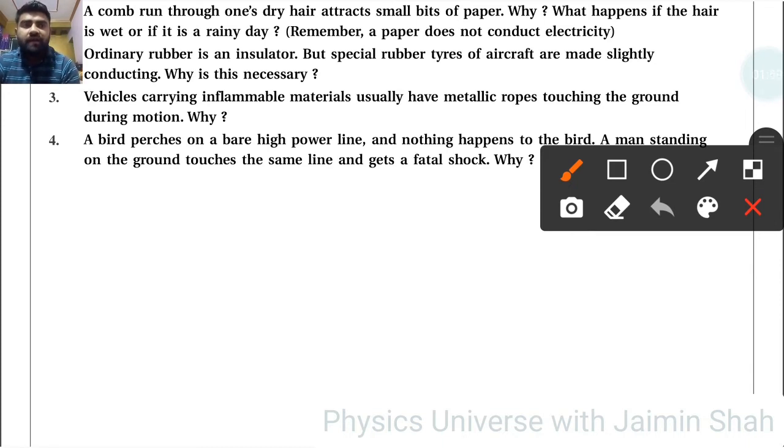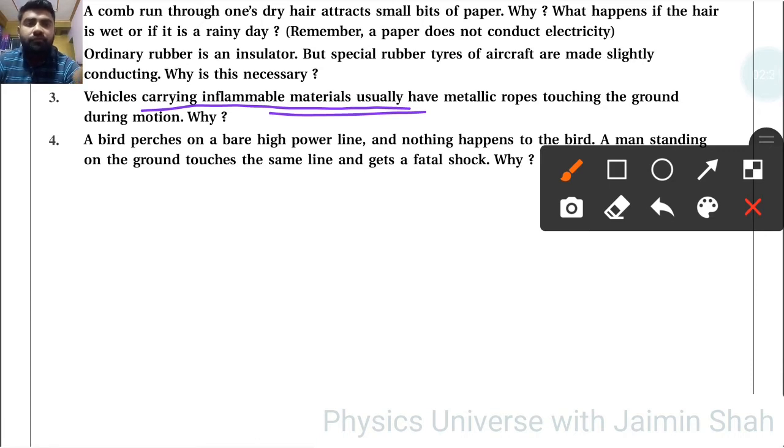Because of the accumulation of charge from friction on the road, that charge will flow towards the Earth's surface and not affect us. Then third, vehicles carrying inflammable materials usually have metallic ropes touching the ground during motion. Why? Whenever charge accumulates on those metallic ropes, it flows directly towards the surface and does not affect us. That's why the ropes touch the ground during motion.